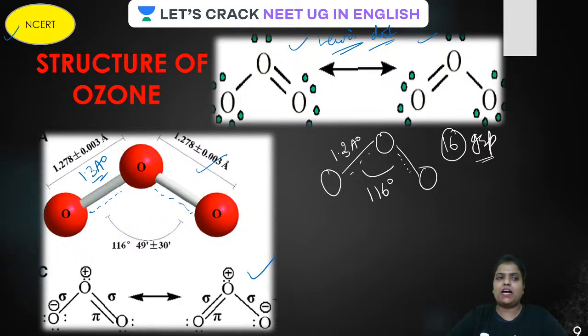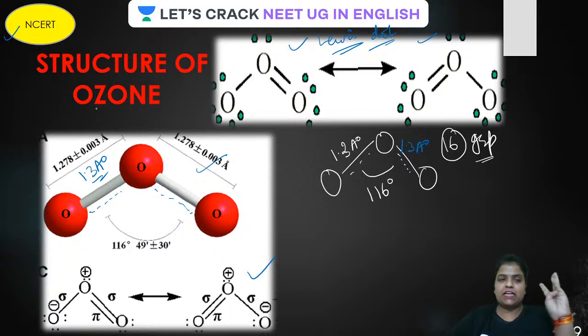Remember, in NCERT it is all given very clearly, and I made it a very strong memory with easy tricks, whether you talk about the bond angle 116, where 16 is the group number of oxygen. Bond length is 1.3, as they are in resonance. They are in resonance, so the bond length will be 1.3 angstrom only. Now, 343 oxygen atom. Is it all done?